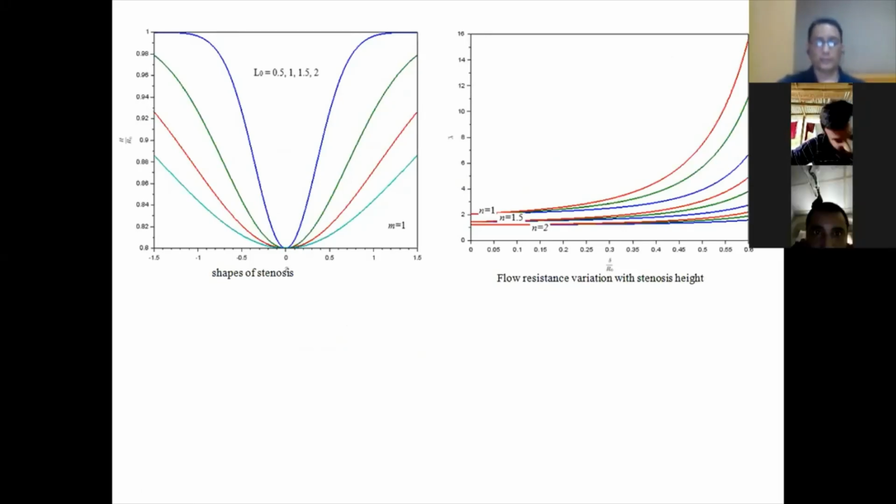Free flowing through it. This is another graph, flow resistance variation with stenosis height. If I put different values of n, different values of u, and different values of del by r, I get the stenosis height in this way. Here I am seeing the planted position. If it is in planted position, what does the statement mean? It means that the fluid which I have taken is non-linear.